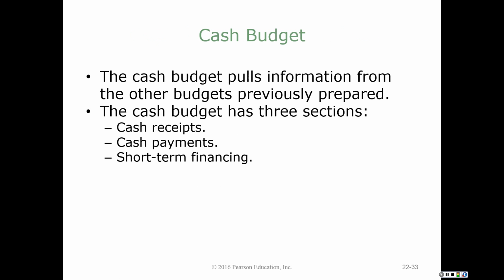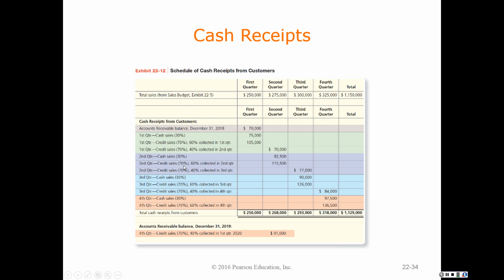Once we know the cash that we're going to spend on capital expenditures, we can begin to prepare the cash budget. So we're going to get information from the operating budget and the capital expenditures budget. We'll look at cash receipts, cash payments, and short-term financing. So for example, in this first illustration of cash receipts, we're looking at cash receipts from our customers. Okay, so in most cases, this is where our cash receipts would come from unless we are borrowing, and we'll see that in short-term financing.